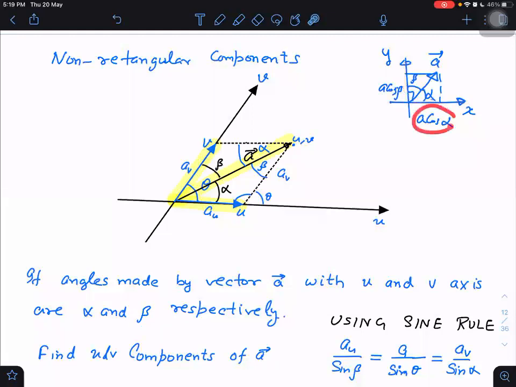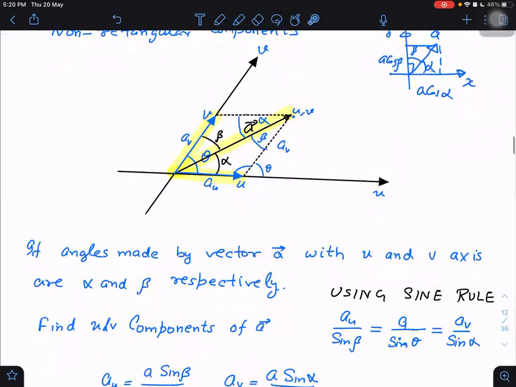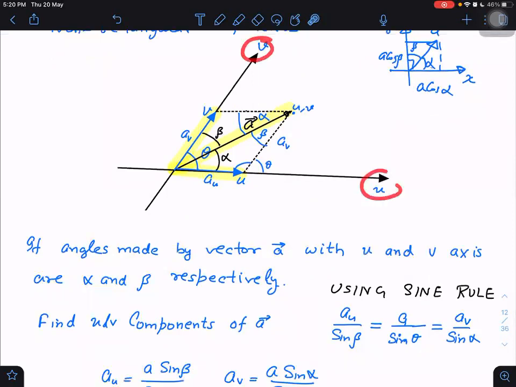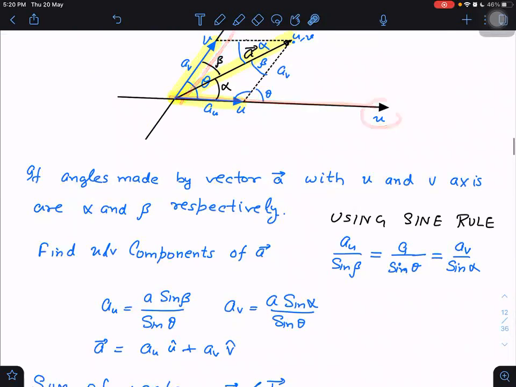Not only are those components simple to obtain, finally taking the resultant vector is also simple, because we can use the Pythagoras theorem. If we know the components, we can get the resultant just by using the Pythagoras theorem. Therefore, whenever we do algebra in vectors, we mostly prefer to take rectangular components. But if some examiner wants to check your knowledge and gives you non-rectangular components, then how do we get the non-rectangular components? Do you know about this rule or not?